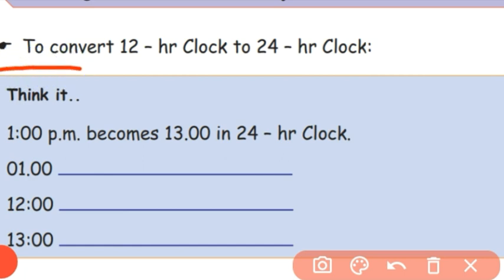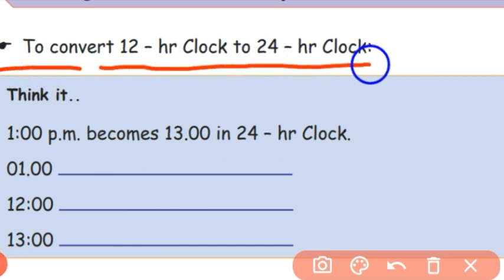To convert a 12-hour clock to a 24-hour clock, you just add 12 to the hour. If you want to change the time from a 24-hour clock to a 12-hour clock, you subtract 12 from the hour. If you want to change from a 12-hour clock to a 24-hour clock, you add 12 to the hour.